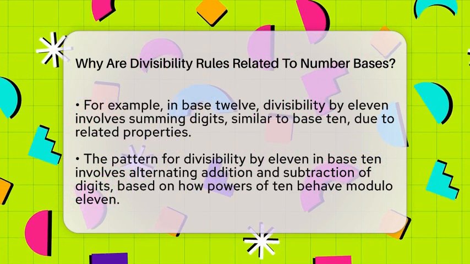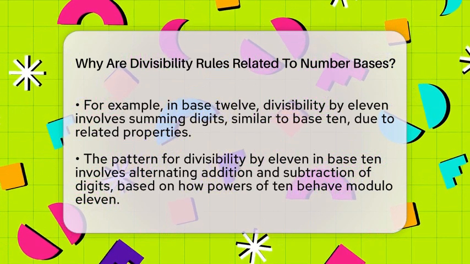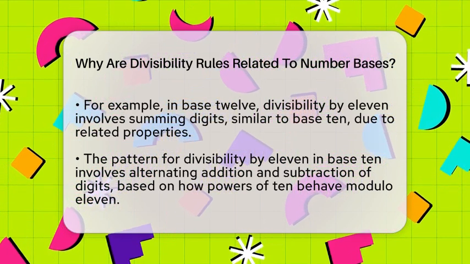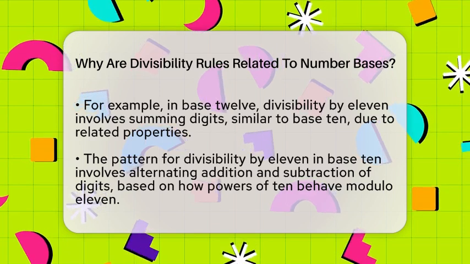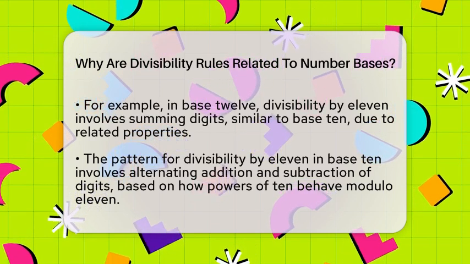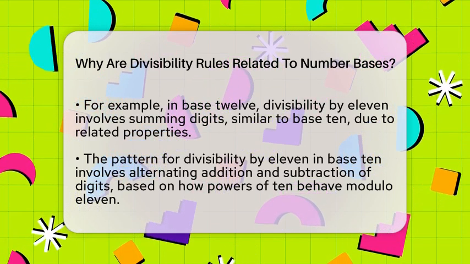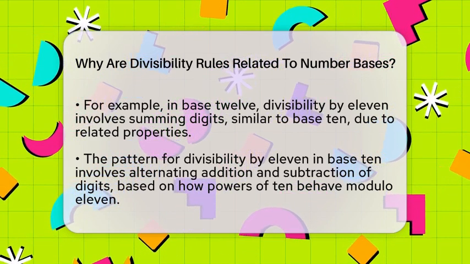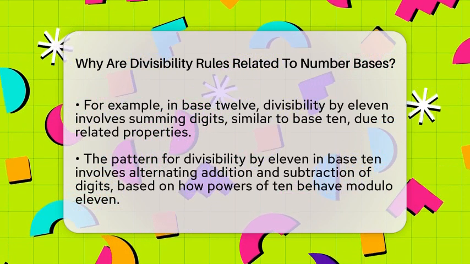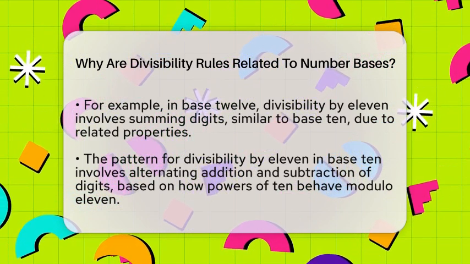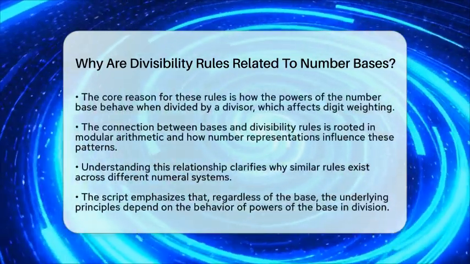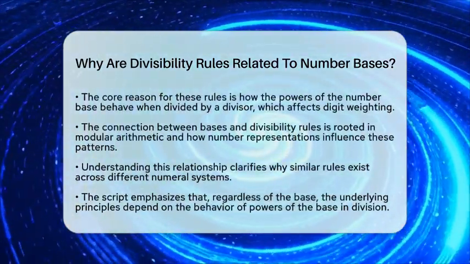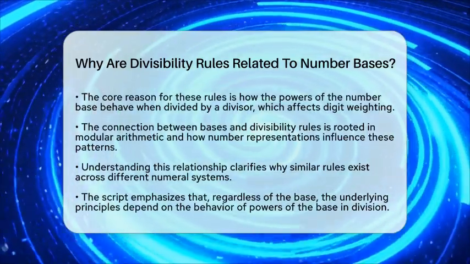So, the reason divisibility rules are connected to number bases is because these rules rely on the properties of the base's powers when divided by a certain number. The way digits are weighted depends on the base, and the patterns that emerge are tied to how these powers behave in modular arithmetic. This is why rules for base 10 have analogs in other bases, often involving sums or differences of digits related to the base.